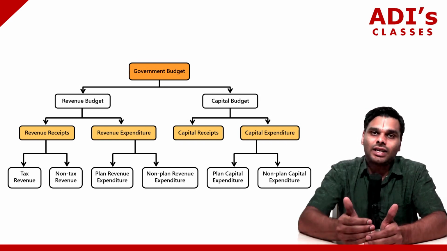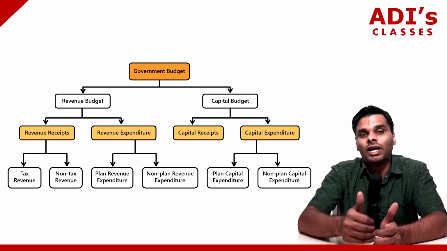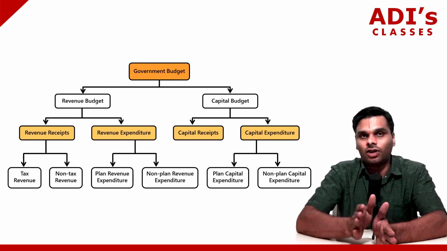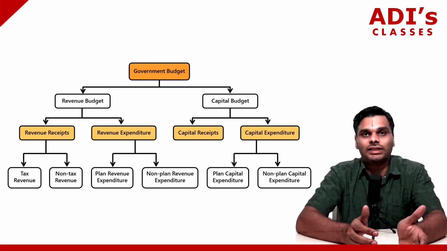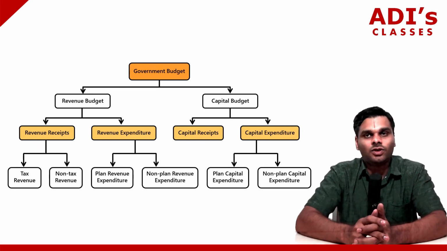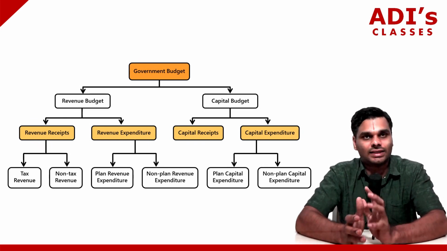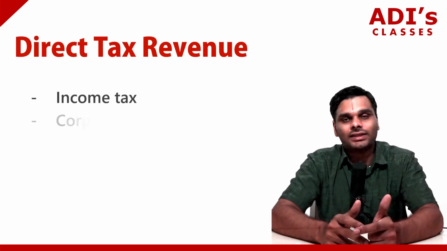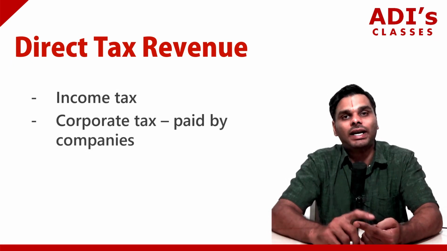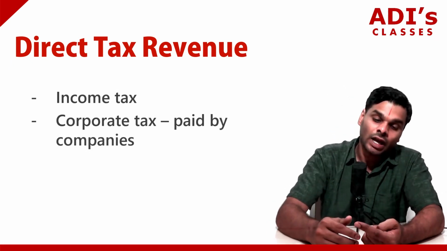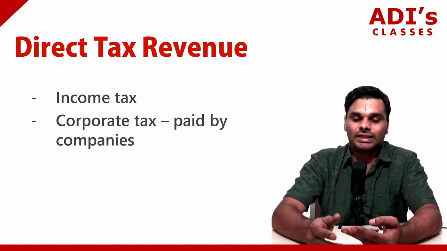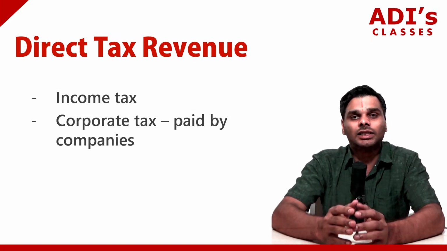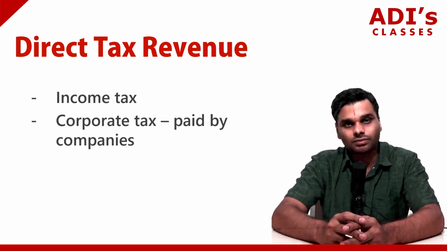Tax receipts are further classified into direct tax revenue and indirect tax revenue. So what are the examples of direct tax revenue? Income tax and corporate tax. Income tax is paid by individuals like you and me. Corporate tax is paid by companies like, let's say, Tata, Mahindra, etc.